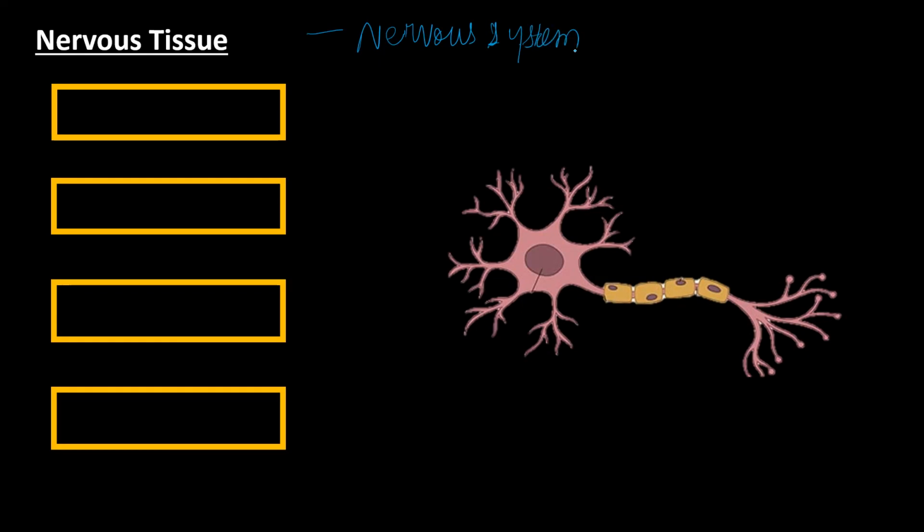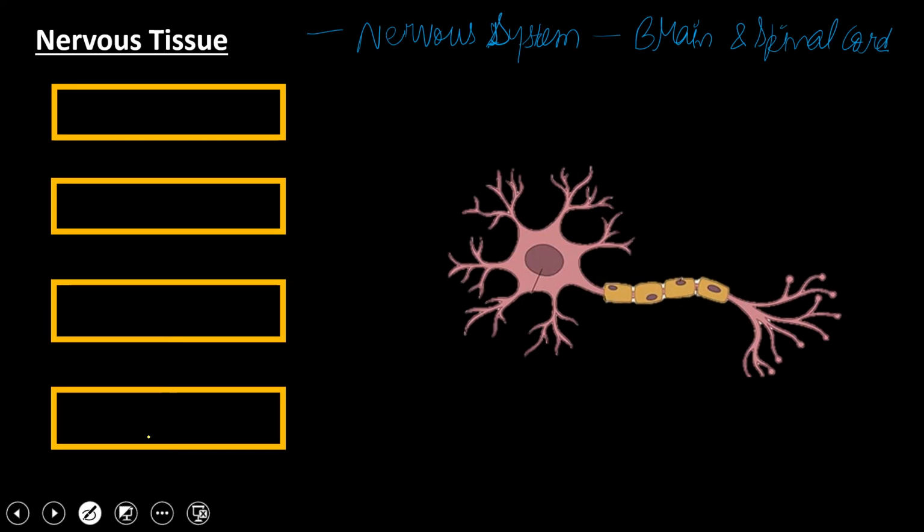Let us label the various parts. What are the parts of the nervous system? You know, the brain and spinal cord. These are the two main parts of your nervous system. Clear? And what will they carry? They will carry the impulses or stimulus.